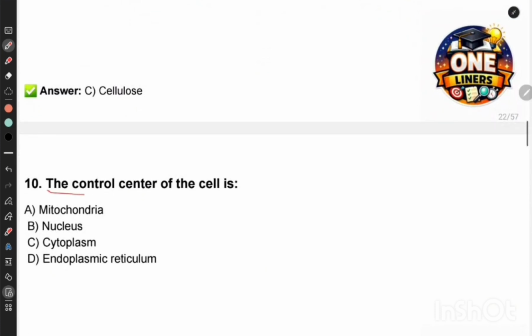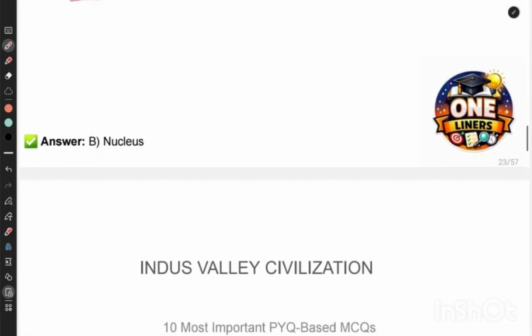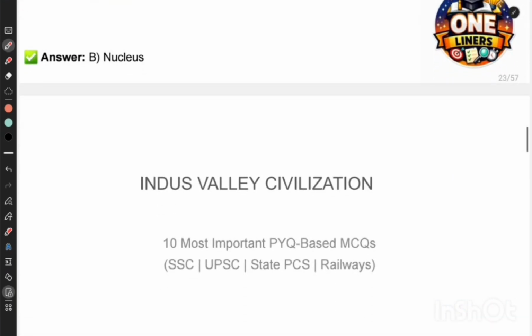Next question. The control center of the cell is, options are mitochondria, nucleus, cytoplasm, endoplasmic reticulum. So the correct answer is nucleus. Nucleus is the principal part of the cell, the control center of the cell, or the brain of the cell, right? Next question. Now questions will be from Indus Valley civilization.